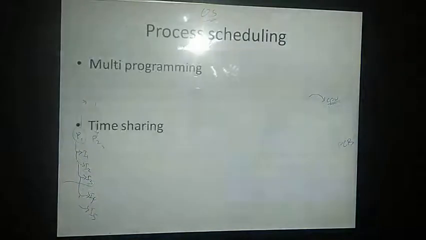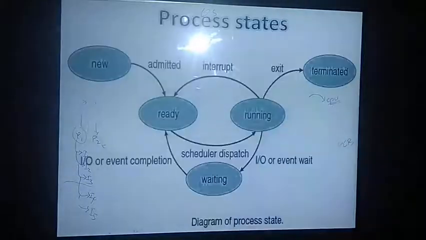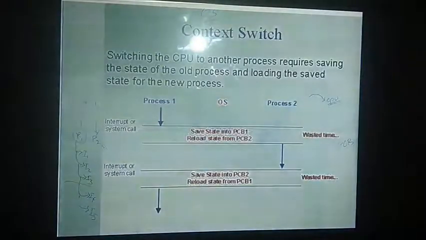You can see this one. In this process control block, we are storing the data which is related to your processes: process ID, state, pointer, priority. Whatever we are related with our processes will be stored in your process control block.